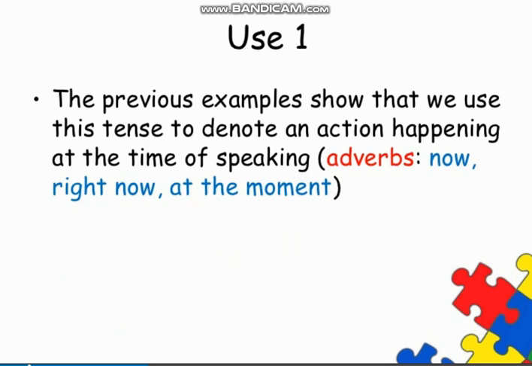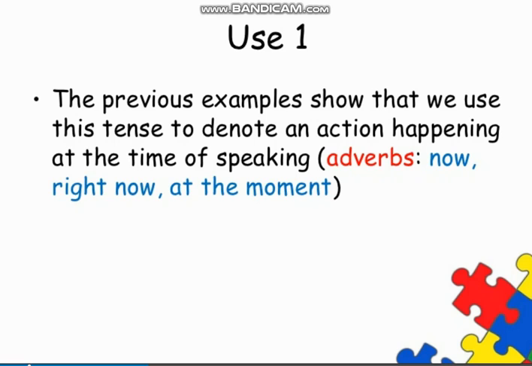This process is still continuing. Now we will discuss where we use this tense, the uses of present continuous tense. The previous examples show that we use this tense to denote an action happening at the time of speaking, like the person who is speaking, or the speaker who is telling us something, or the writer who is writing something. So when he or she looks around, and some actions are happening at the same moment, at the right moment, we call it that these actions are still happening, still in progress, and it would be in present continuous tense.